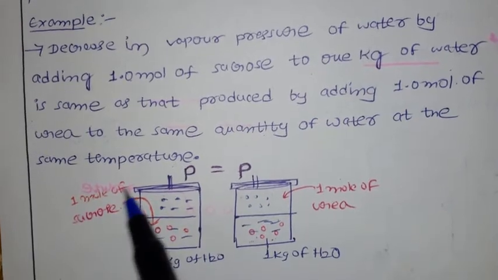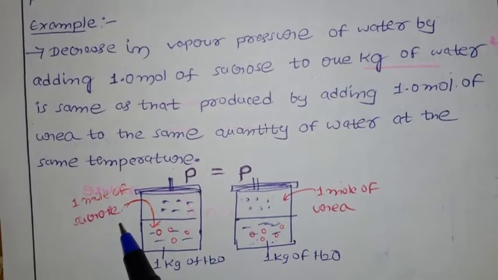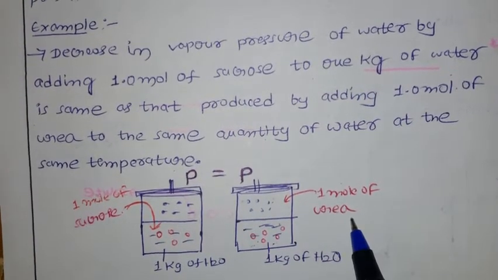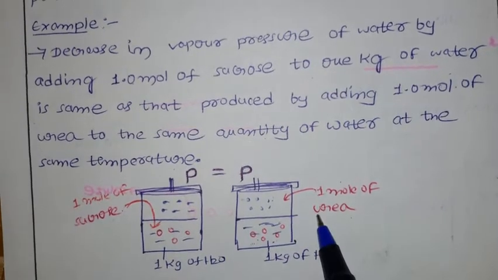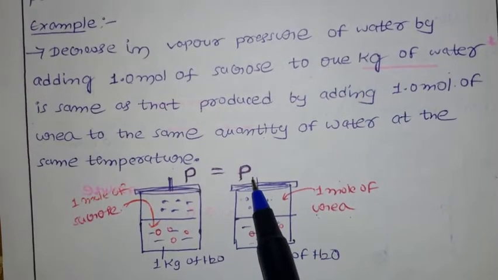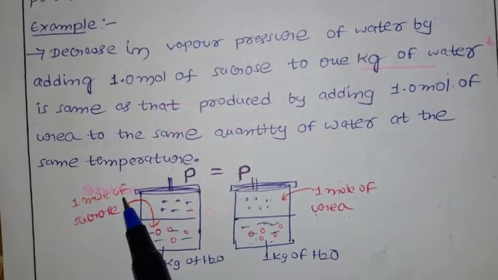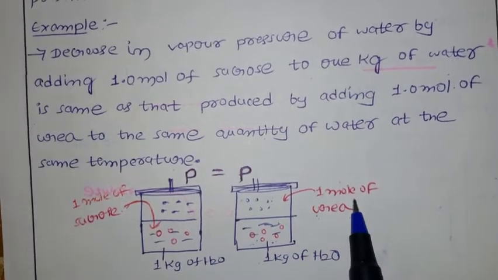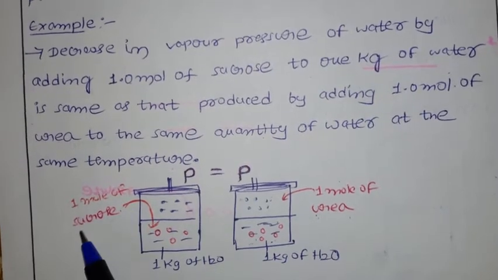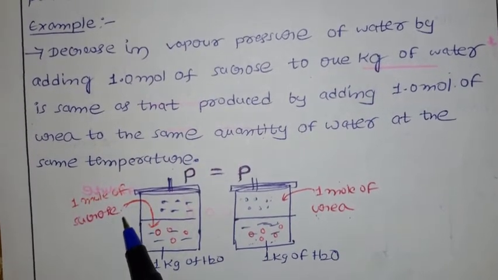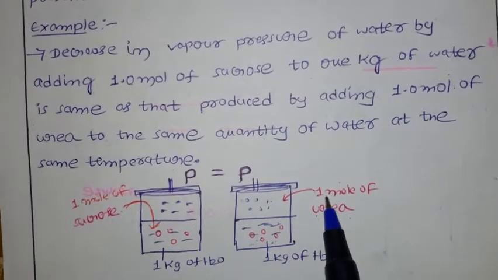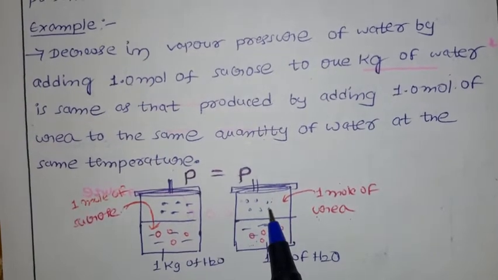For the first beaker, I added 1 mole of sucrose, which is a non-volatile solute. For the second beaker, I added 1 mole of urea. Sucrose and urea are different solutes, but the decrease in vapor pressure is the same in both cases. Why? Because it depends on the amount. Here you added 1 mole, and here also you added 1 mole. The amount is the same, so it depends on the quantity, not the nature, whether you add sucrose or urea. You added 1 mole in both cases, so the decrease in vapor pressure is the same.